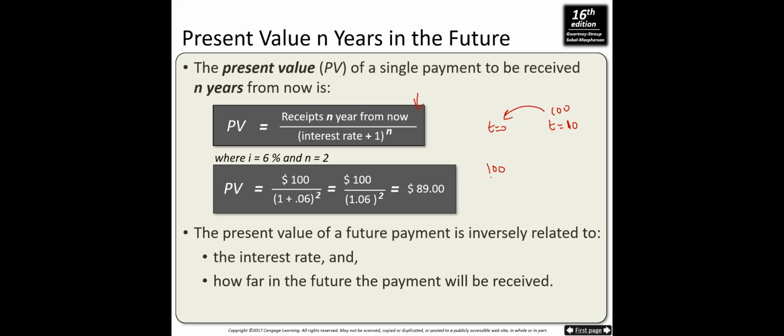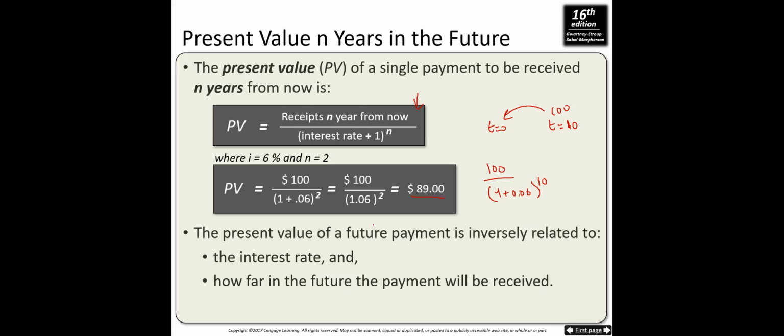You take the future value and divide by 1 plus the interest rate in decimal form, to the power n. Here n represents the number of years, which is 10. Here on the slide you see an example of interest rate 6% and n is 2. So you divide 100 by 1 plus 0.06 to the power 2, and that is $89.